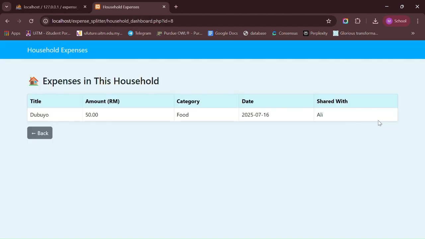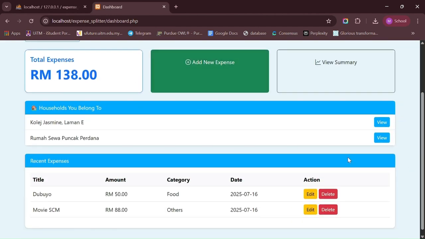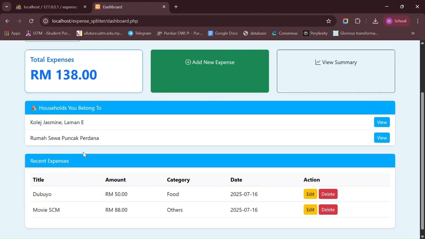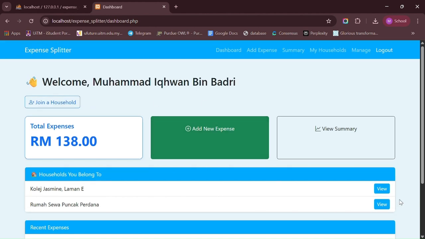When I view the household, it will show the expenses that I grouped in it. For example, this one, Dubuyo in the College Jasmine household, and in Rumah Sewa Puncak Perdana, it will only show the movie SCM because that's the only expense I put in that household. So that's how it works.